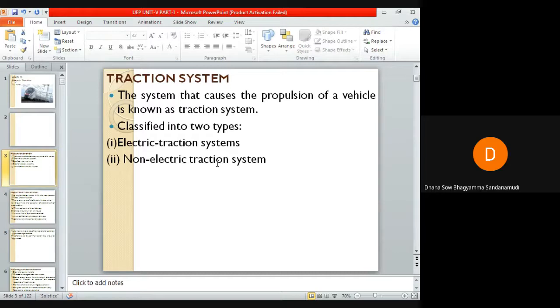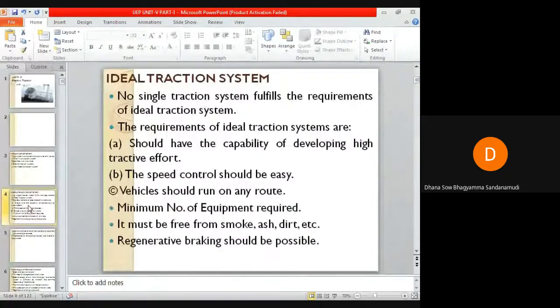The only difference between these two, the electric traction system and the non-electric traction system, is that the electric traction system will use electrical energy for the propulsion of a vehicle, whereas the non-electric traction system will not use electrical energy for the propulsion of a vehicle.